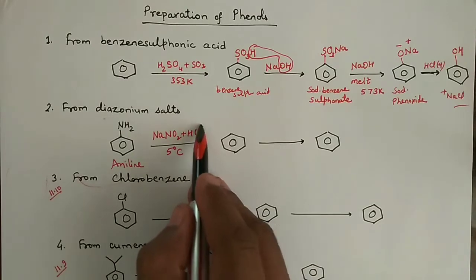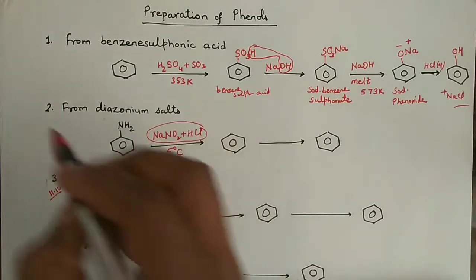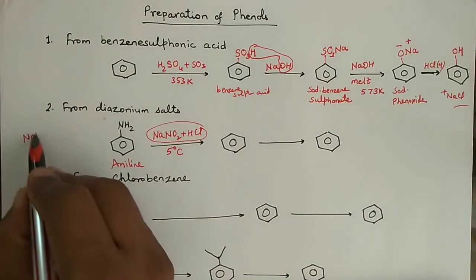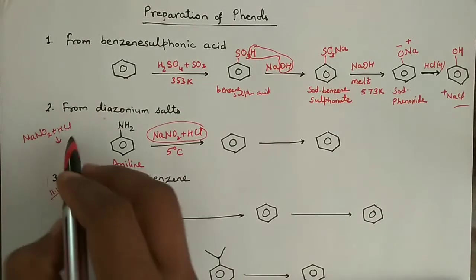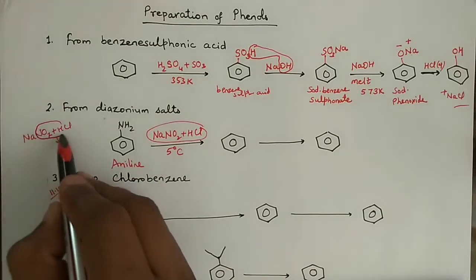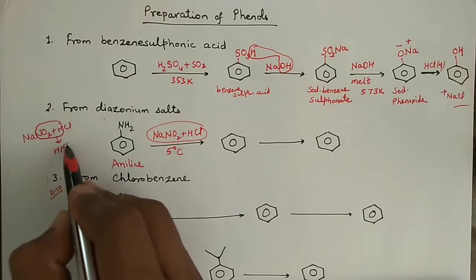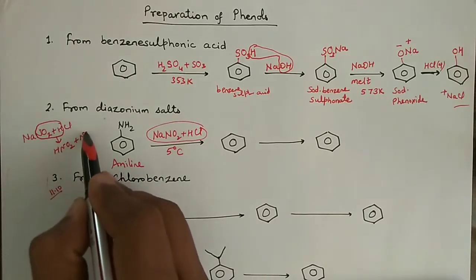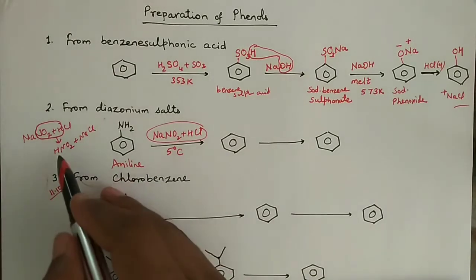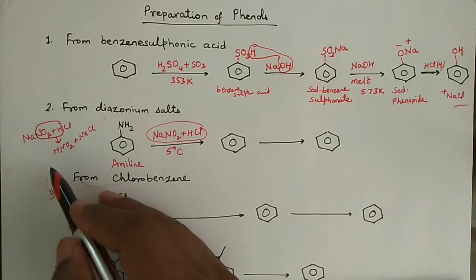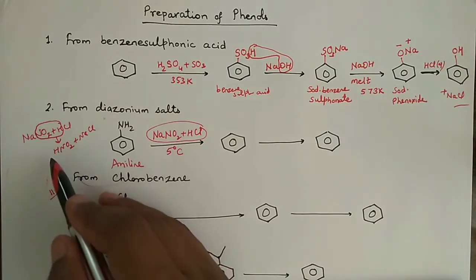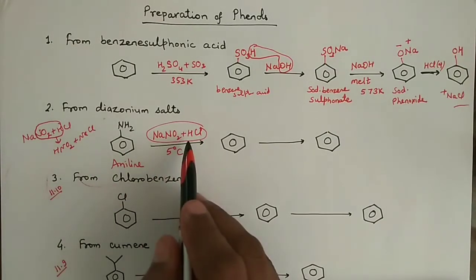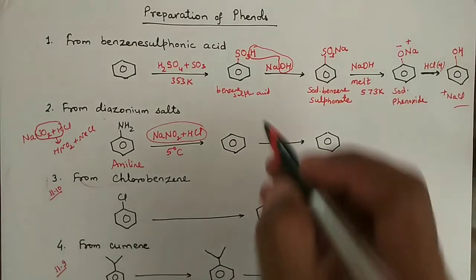Now we have to understand why we have added this. The purpose of sodium nitrite and HCl is to generate a weak acid, which is nitrous acid, along with NaCl. So this acid is basically not available, rather it is always prepared when required, right?